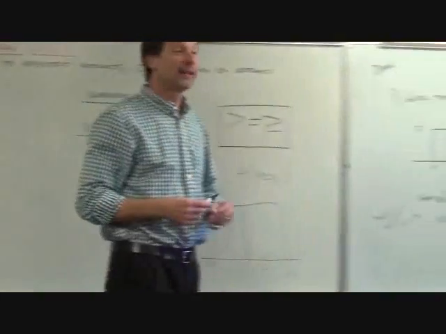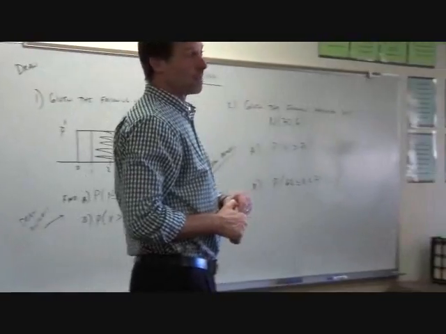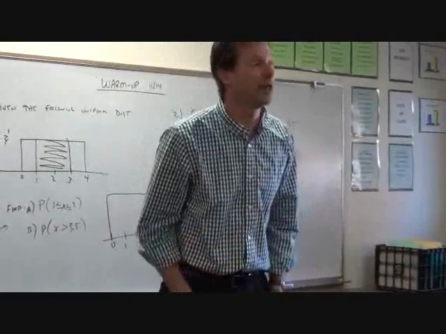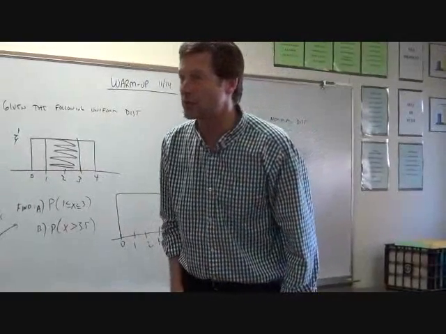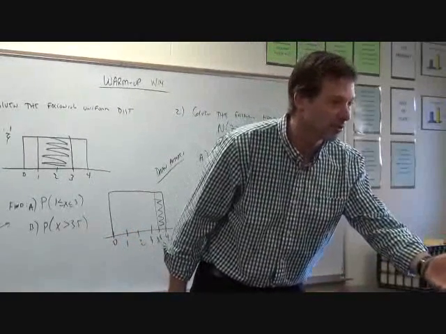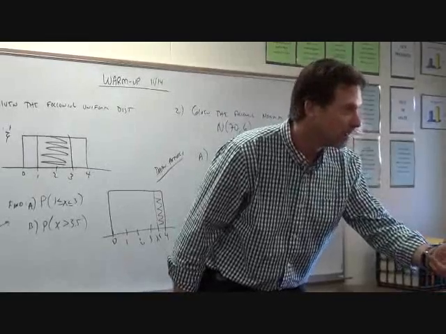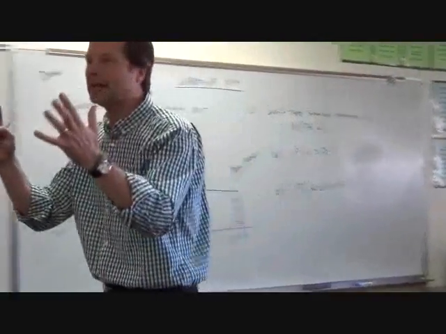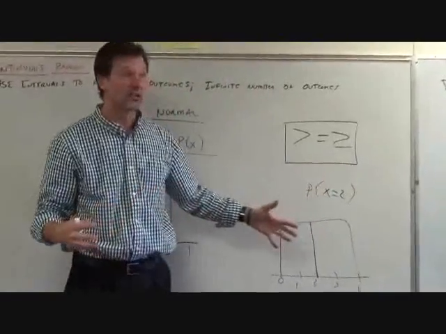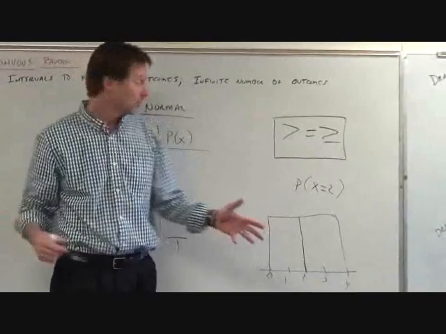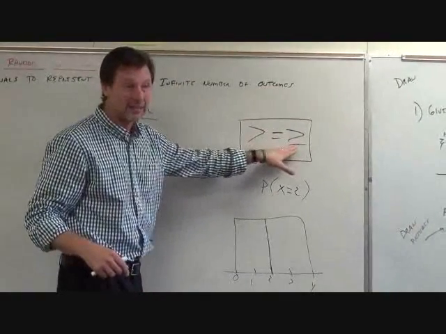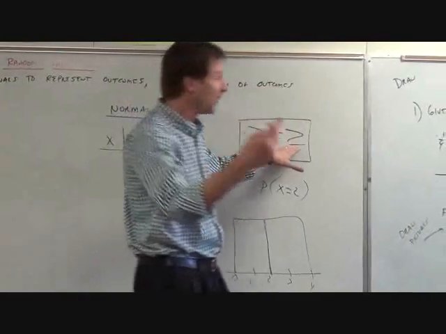Let me say it another way. Let's go back to that baby weight. Okay? So you were 6 pounds 8 ounces at birth. So if I said, hey, what's the probability of being exactly 6.8 ounces at birth? There is no chance for that. You were probably 6.80000006437. The probability at any one spot is impossible. And you see that when we draw these pictures. There's nothing to shade. There's no area in between them. So we'll get back to this in a second. But bottom line is, I don't care which way you write it, it's not going to change how we figure out these probabilities. All right, let's go figure this out again.